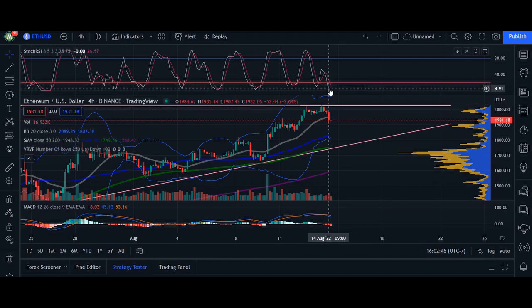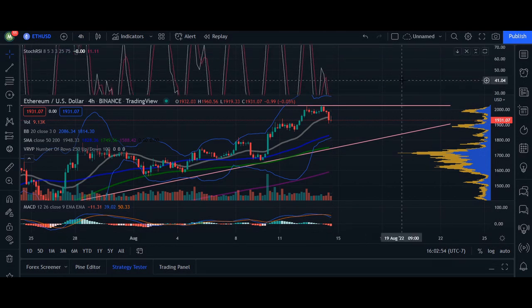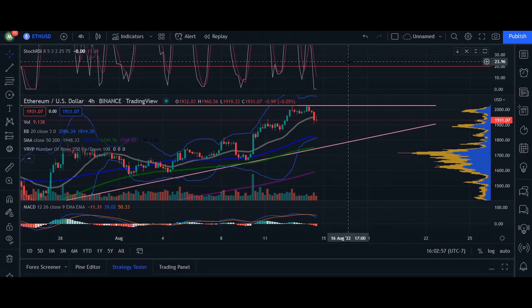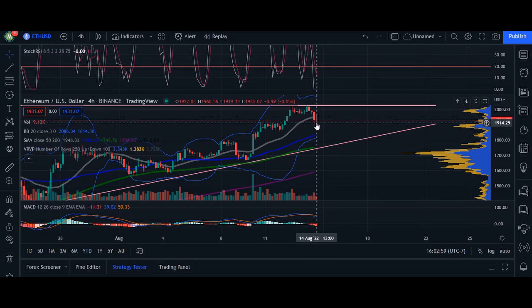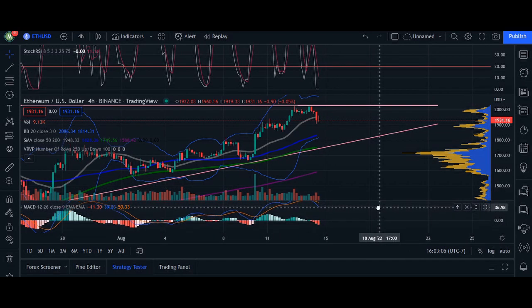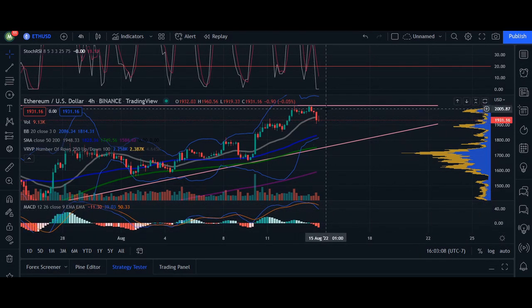We have 0% and 11. Now signaling that we are considered to be oversold, and it does signal that we are going to come back up. But if our momentum of the MACD is on the bearish side or on the red side that we can see here, the momentum of coming back up isn't going to be as strong as we anticipated. We may actually just be capped at 1986 if we do remain in the red here.